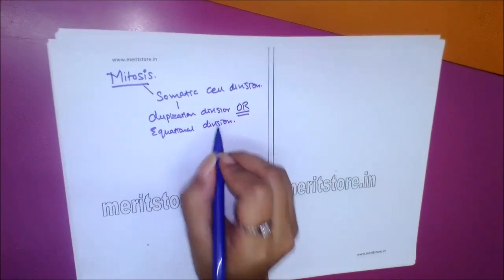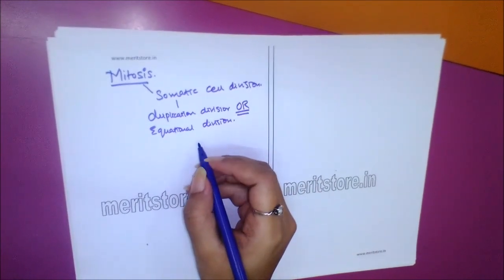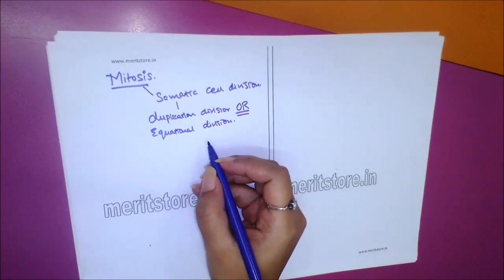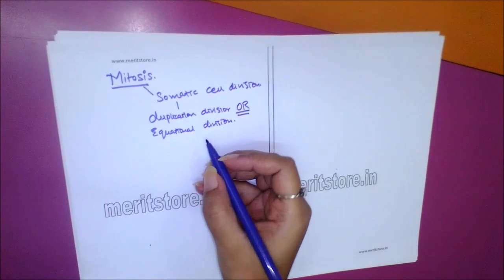Mitosis leads to production of diploid daughter cells with identical genetic complement and helps to restore the nucleo-cytoplasmic ratio.